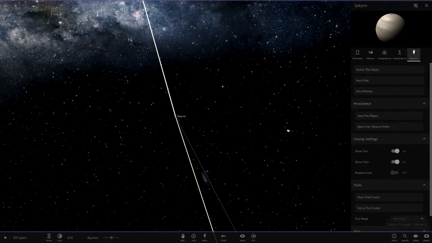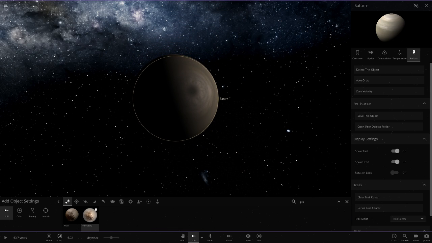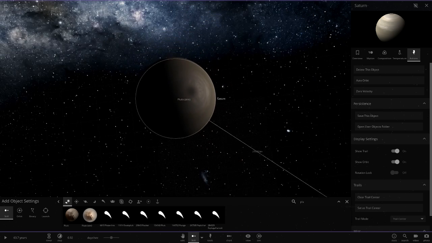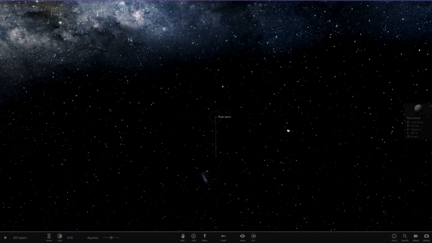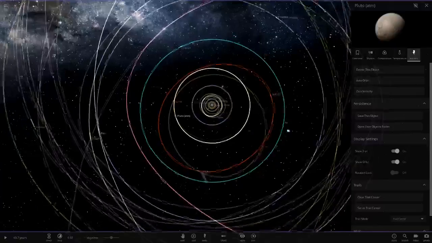So next after Neptune, it would be Pluto. Should we include Pluto? Yeah, why not? So Pluto. There we go. Pluto ATM edition. I'm going to place that in there. Delete Saturn. Then auto orbit with a little Pluto. So there we go. So now Pluto's where Saturn was. So we've got Neptune and Pluto a lot closer.